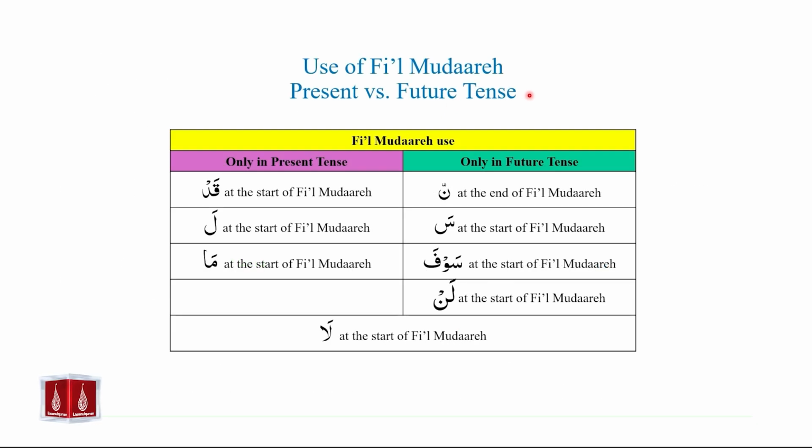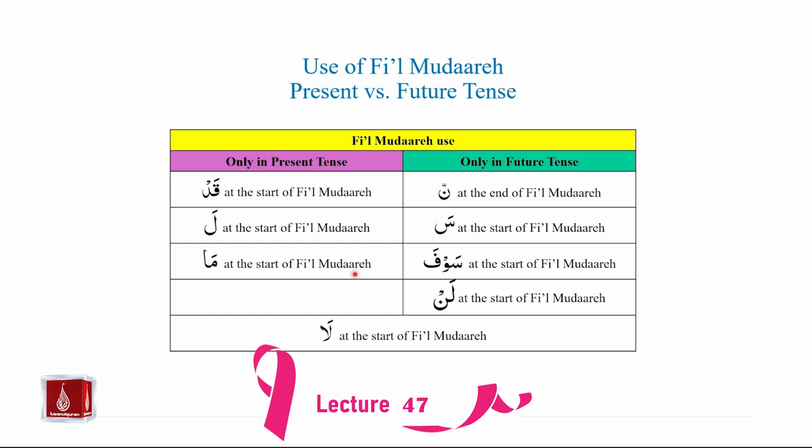We will return to our table of the use of fi'il mudare either in the present tense or in the future tense. Fi'il mudari will only be used in the present tense if we have qad at the start of fi'il mudari, and we studied that qad is used to create emphasis in fi'il mudari. If we have lam of emphasis at the start of fi'il mudari, or if we have ma at the start of fi'il mudari.